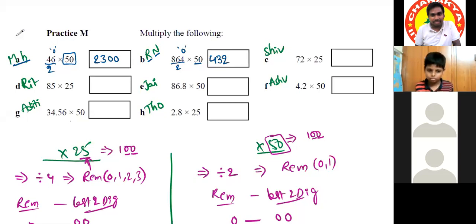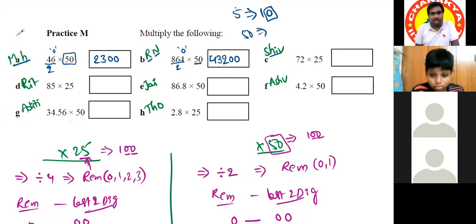After that, we have to keep 2 zeros. So why 2 zeros? Because it's 50. Sir, if it's 5, we have to keep 1 zero, right? If the number is 5, yes, because 5 will make it 10, and 10 consists of only 1 zero. But 50 we are making 100, because 100 consists of 2 zeros. That's why last 2 digits.